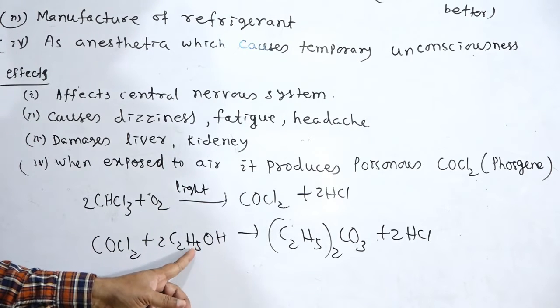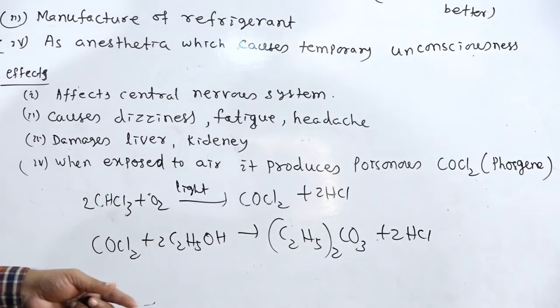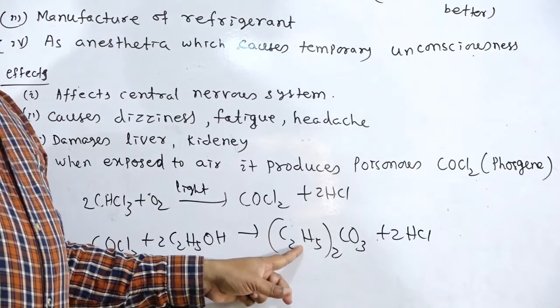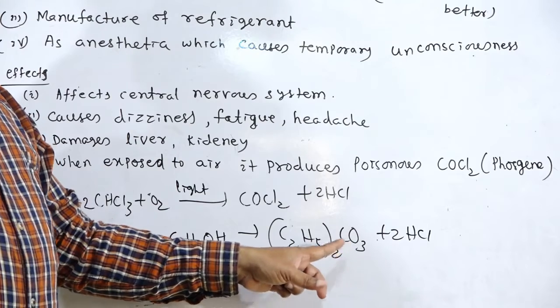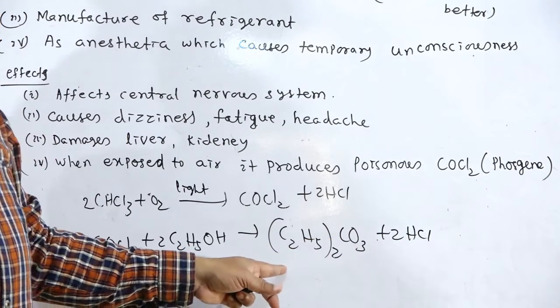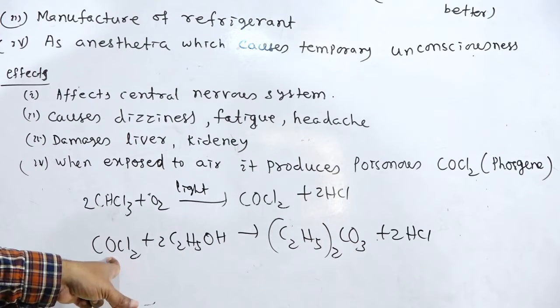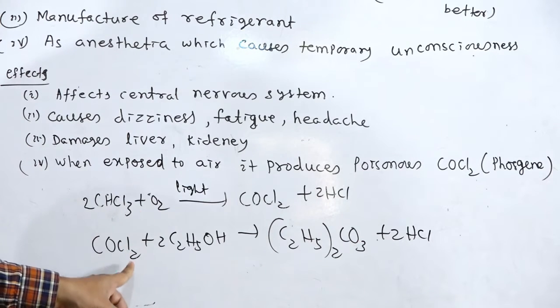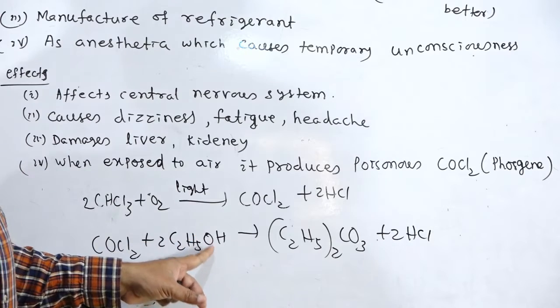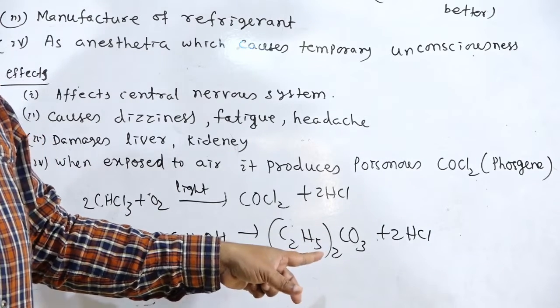So ethyl alcohol reacts with carbonyl chloride, and there is the formation of diethyl carbonate. This is non-poisonous. So this poisonous material, carbonyl chloride, phosgene, is removed by the addition of ethyl alcohol to form diethyl carbonate.